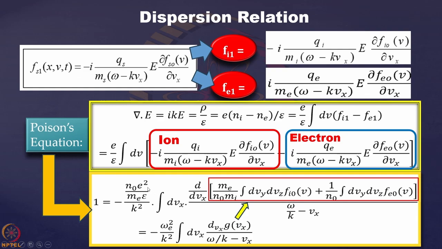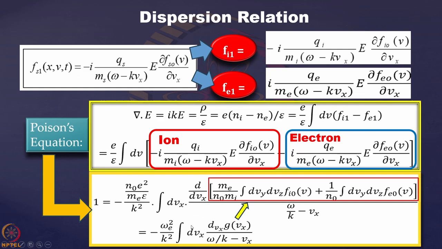So now what we are getting as the coefficient is N0 square by ME into epsilon. You know what this value is: root over N square by M epsilon is nothing but the plasma oscillation frequency. So this one is basically giving you omega p, the plasma oscillation frequency for the electrons, N0 square by ME into epsilon. So the coefficient we are getting is minus omega square by K square.